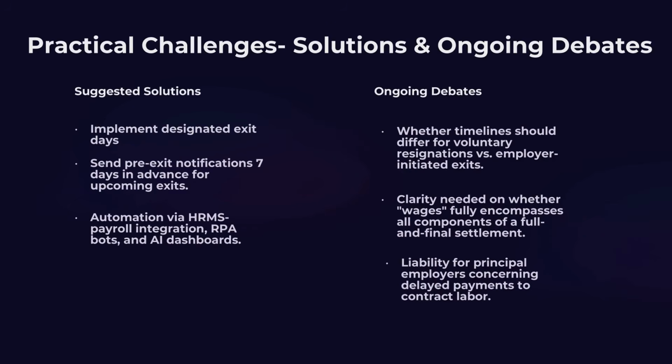Meanwhile, to tackle this challenge, companies are advised to implement some systems, such as designating exit days, such as Tuesdays or Fridays, sending pre-exit notifications and clearances 7 days prior to the upcoming exits, or automating payroll through HRMS, payroll integration with RPA robots and AI dashboards. Well, there are a lot of debates going on about these stringent timelines. We should wait for the final rules and clarifications on this topic.